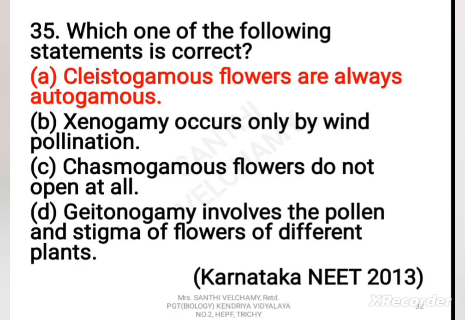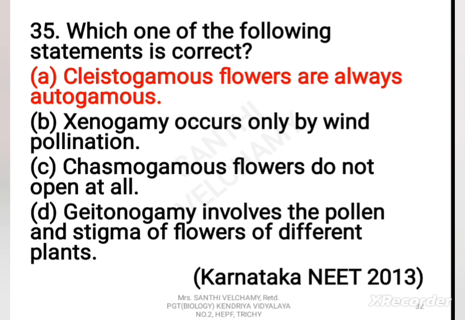In cleistogamy, as the flowers never open and are always closed, there is no alternative to self-pollination. It is invariably autogamous flowers. In xenogamy, pollination takes place between 2 flowers of different plants, genetically and ecologically. It occurs by wind, water, insects and animals.